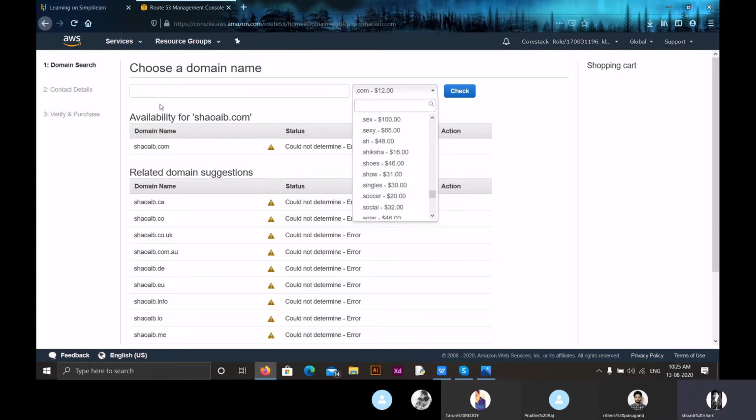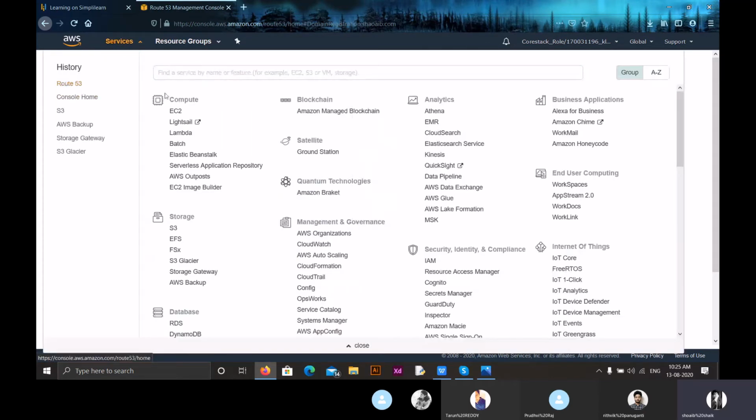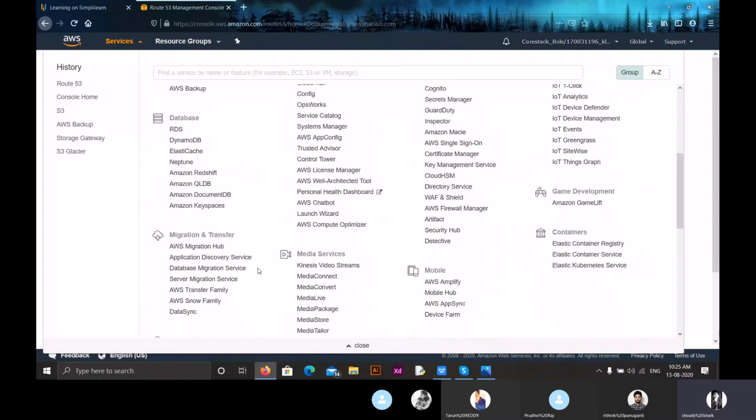Now let us get back. So that is how we register a domain name. That's why we use Amazon Route 53. I hope everyone is clear. If you have any doubts, you can ask me now.